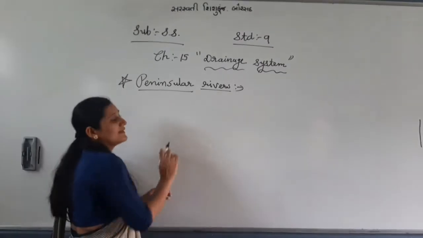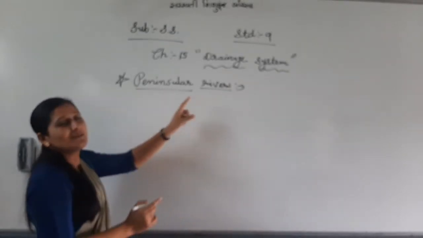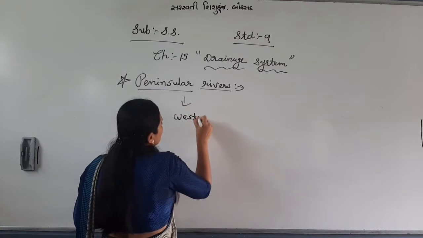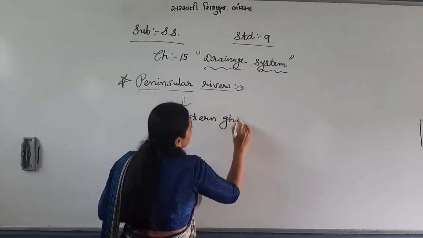Let us start. You know, Himalayan rivers originate from the Himalaya. In the same way, peninsular rivers originate from the Western Ghats.